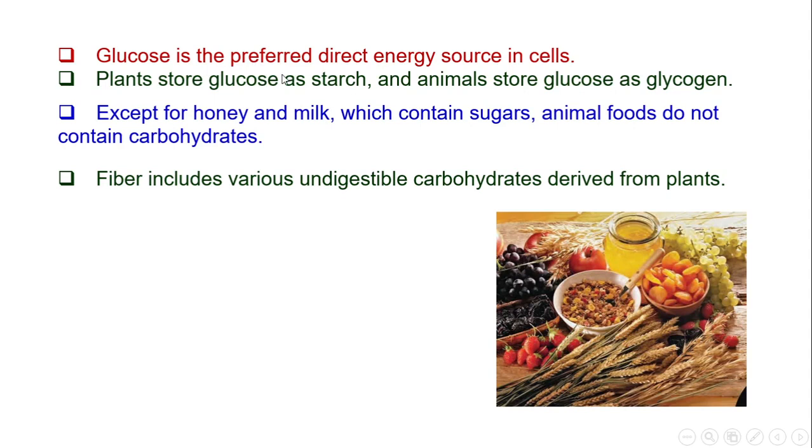Glucose is the preferred direct energy source in cells. Plants store glucose as starch and animals store glucose as glycogen, except for honey and milk, which contain sugars. Animal foods do not contain carbohydrates. Fiber includes various undigestible carbohydrates derived from plants.